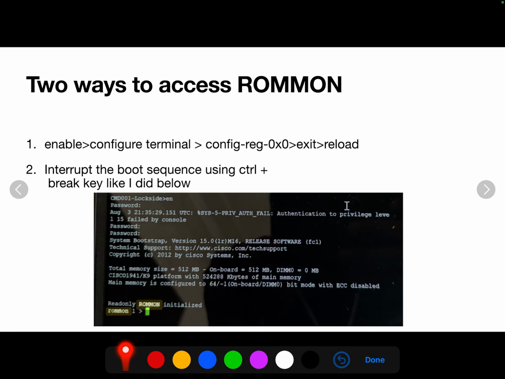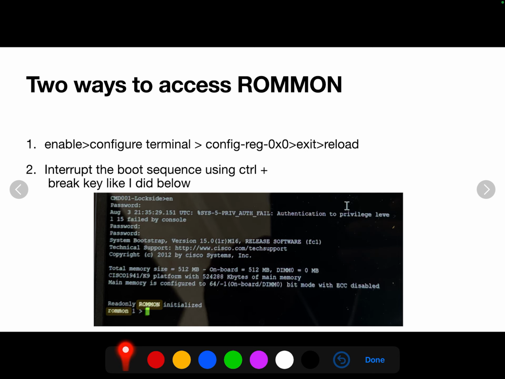So firstly, there are two ways that I know of that you can get into this. One is: enable, config terminal, config-register 0x0, exit, reload.